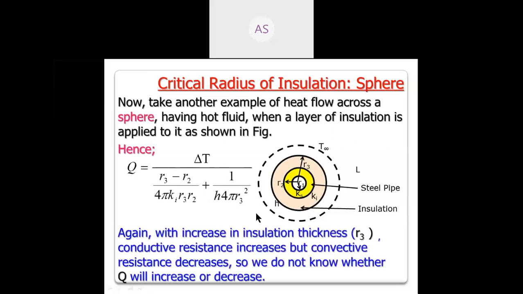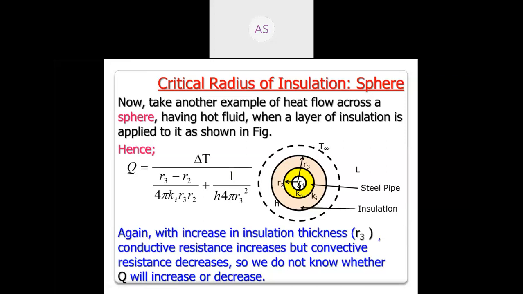Hence here also we don't know whether Q will increase or decrease, same as a cylinder. For cylinder and sphere, you cannot say whether the heat transfer will increase or decrease.